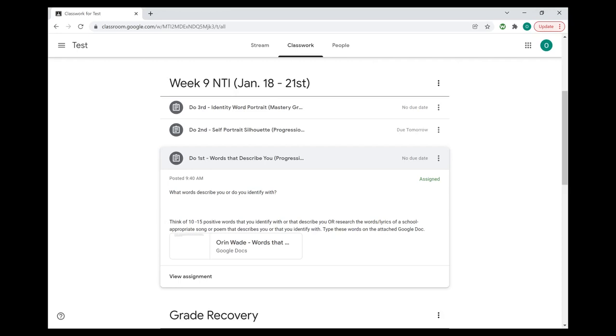We're going to be starting a new project in graphic arts. You guys learned how to use the pen tool last week, so this week we're going to be starting on a project where you guys are going to be continuing to use the pen tool. You're going to have 3 assignments. The first 2 are progression grades, and then the last one is a mastery grade. And you're going to be combining the work that you do for all of these assignments together for your mastery grade this week.